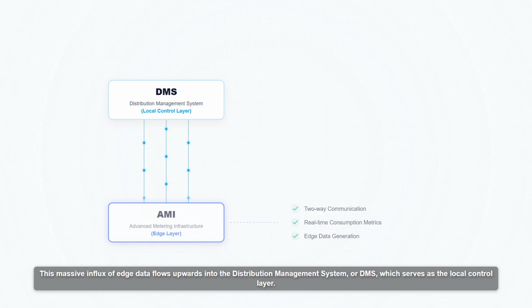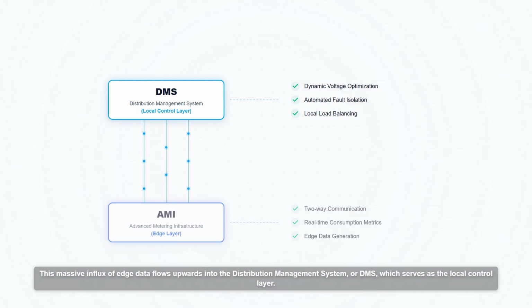This massive influx of edge data flows upwards into the distribution management system, or DMS, which serves as the local control layer. By processing AMI data, the DMS dynamically optimizes voltage levels, isolates faults, and balances local loads, ensuring peak distribution network performance.